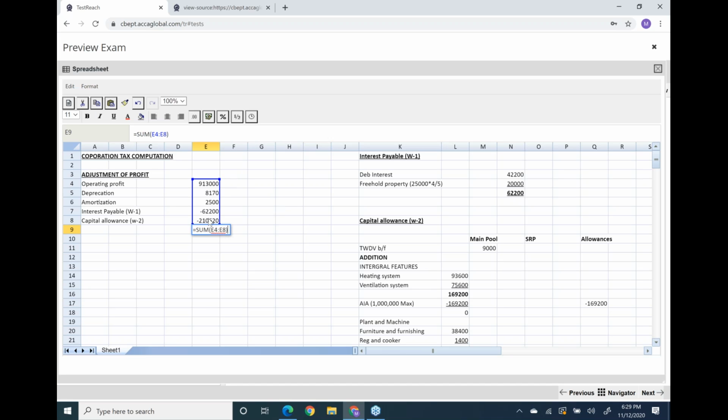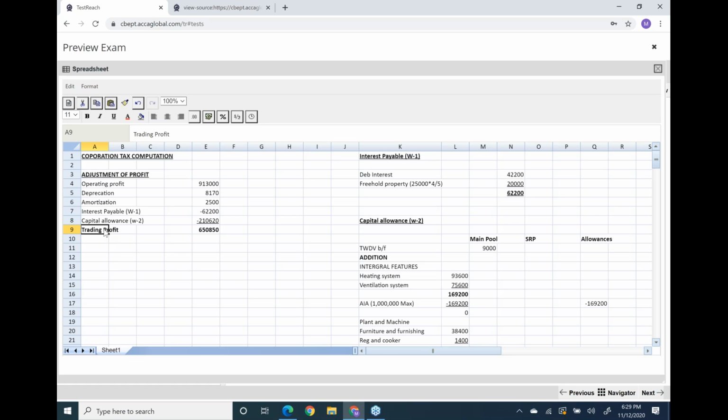We added back accounting depreciation and amortization, and we have deducted the capital allowance. Now your final trading profit is 650,850. Only one thing we have just calculated.